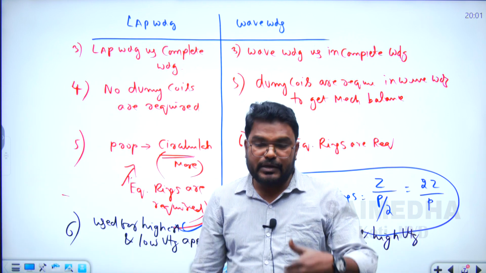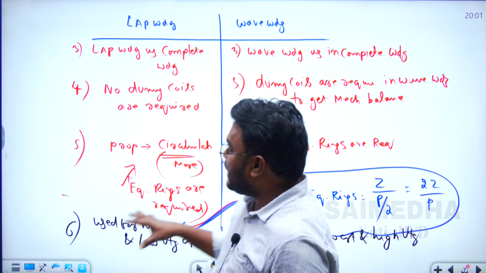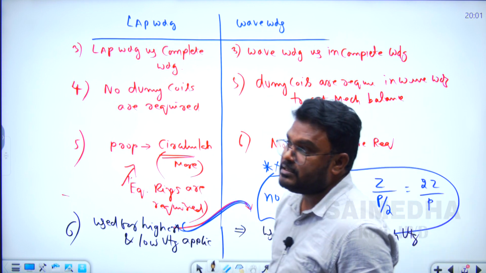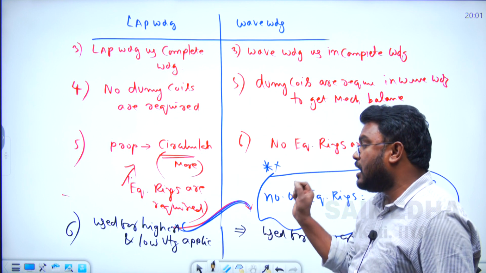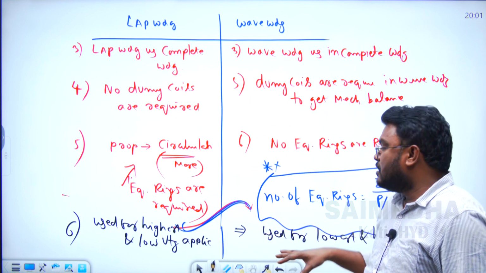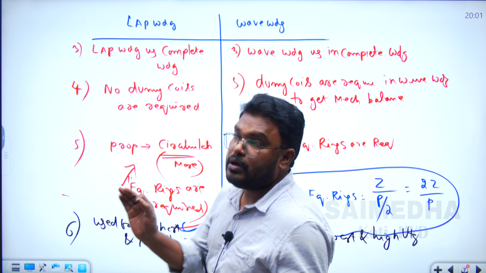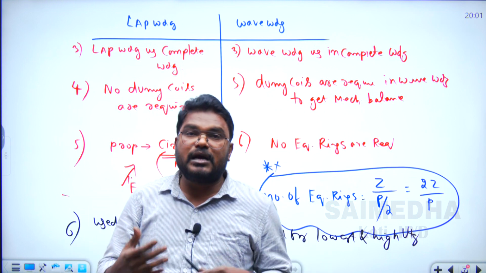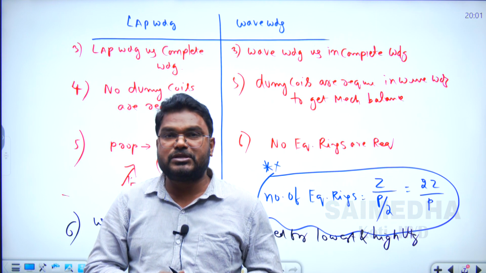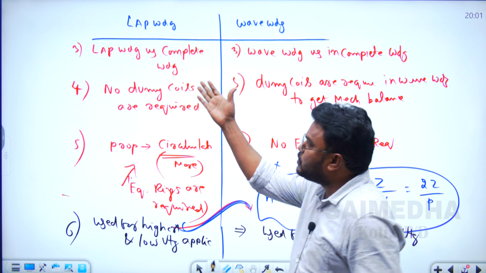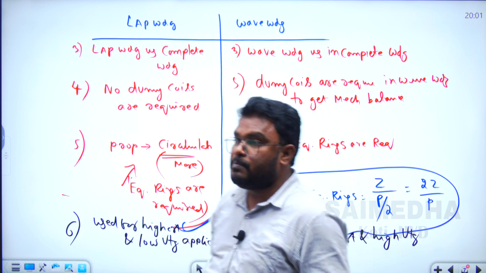So whether the machine is reconnected from lap to wave, current and voltage will change but power remains the same. The lap connected armature winding is used for high current and low voltage applications, whereas the wave connected winding is used for low current and high voltage applications. These are the comparisons between the lap connected and wave connected armature windings. Sometimes we have questions based on dummy coils, equalizer rings, and the number of parallel paths.